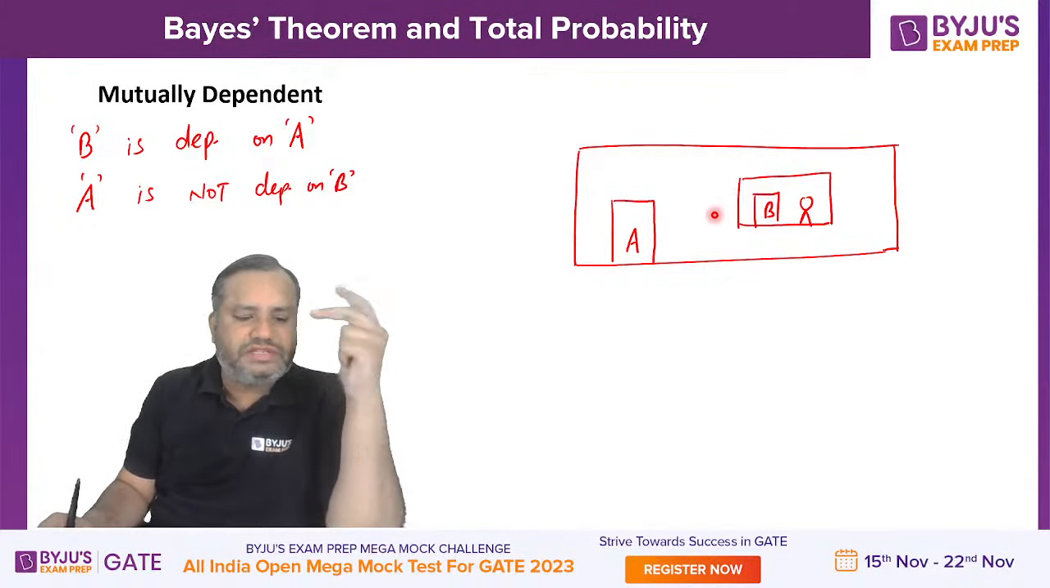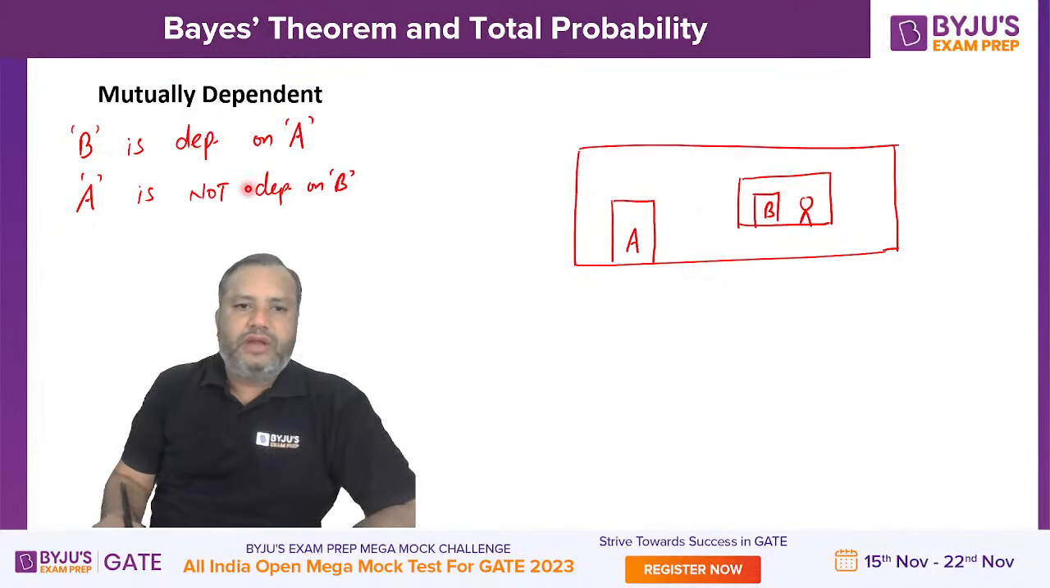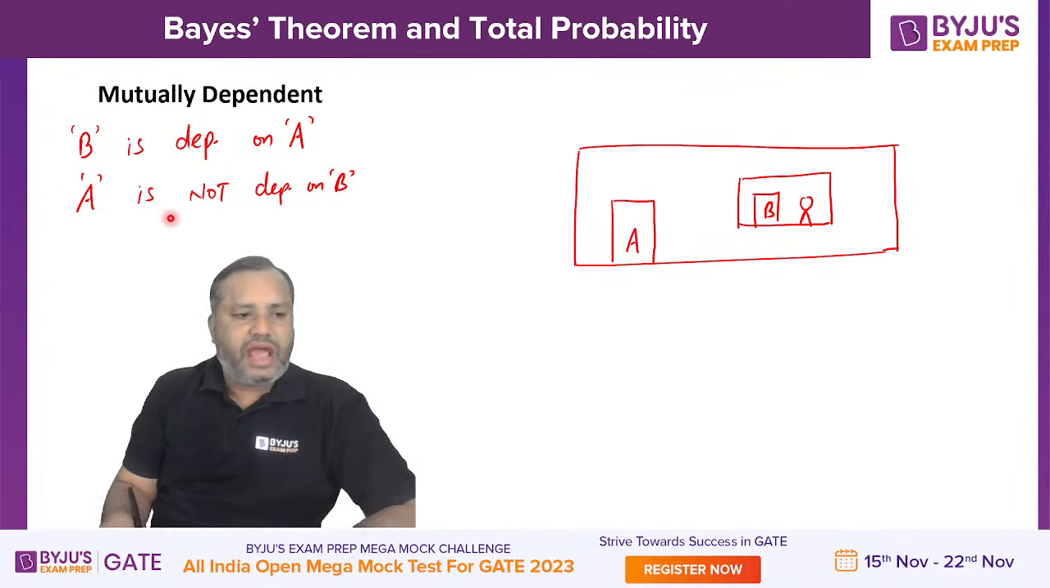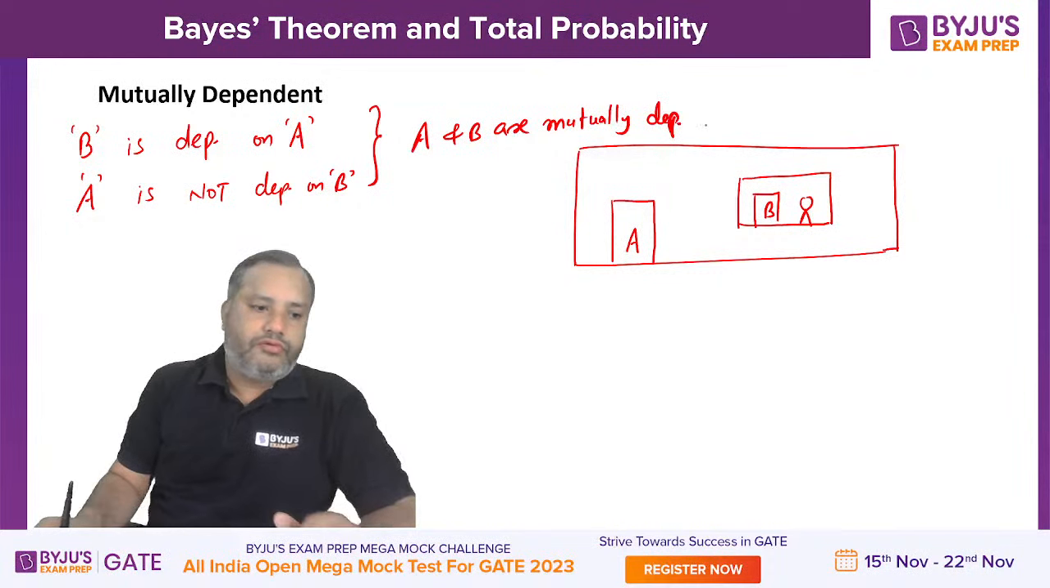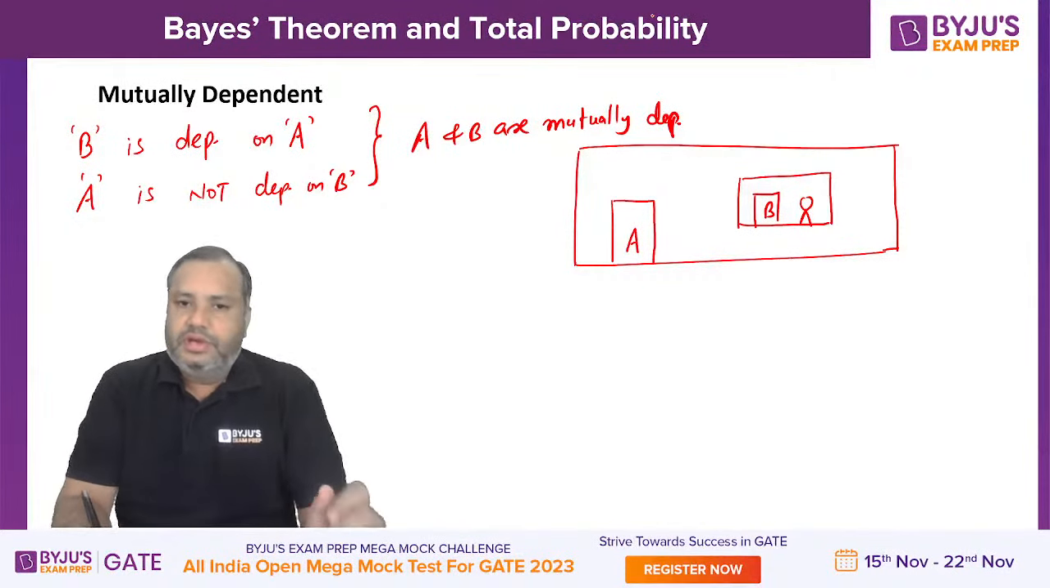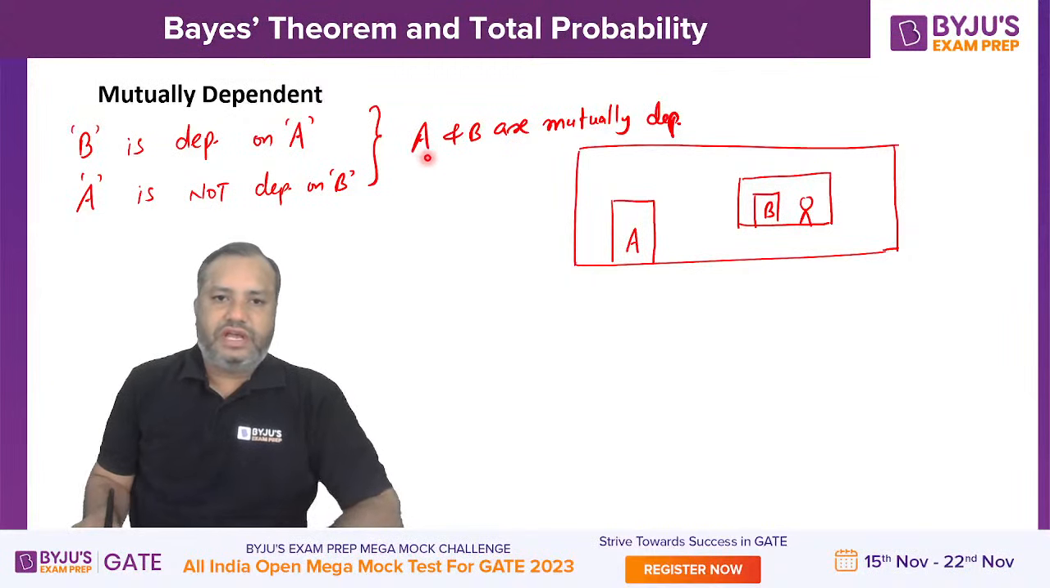We are having two events A and B, where B is dependent on A, but A is not dependent on B. But still, in the context of probability, we say that A and B are mutually dependent. What you will get in the question is that A and B are mutually dependent. One of my advice for you, whenever you get this clause in any of the question,